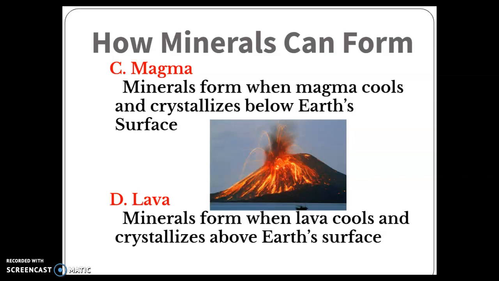How minerals can form? They can form through magma or lava. So we already talked about how they could form dissolved in a liquid. They can also form from magma or lava. Magma and lava are basically the same thing. It's melted rock that comes from a volcano. Lava's on land, magma's below land. What happens is these minerals are dissolved in this lava, and as the lava cools, the minerals start to crystallize and start to form.